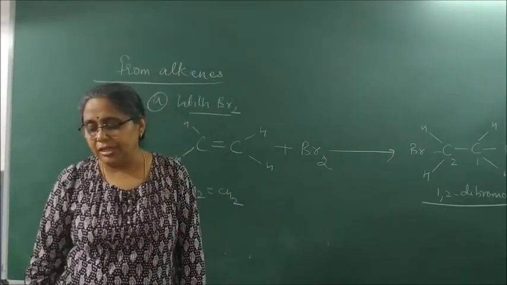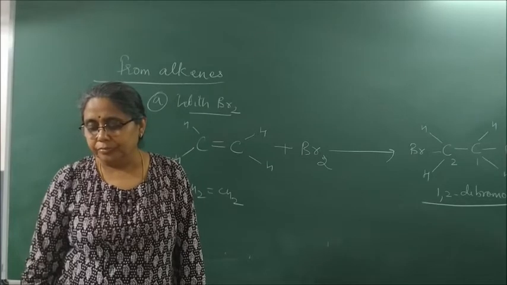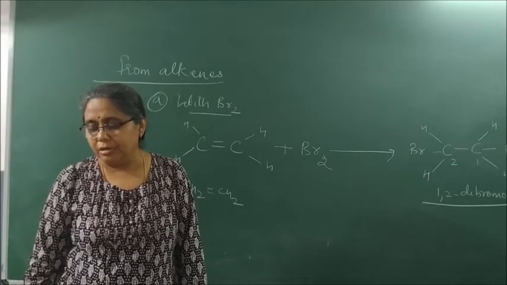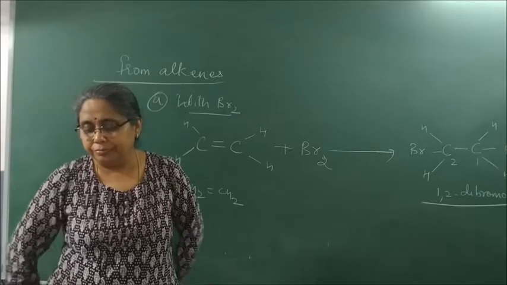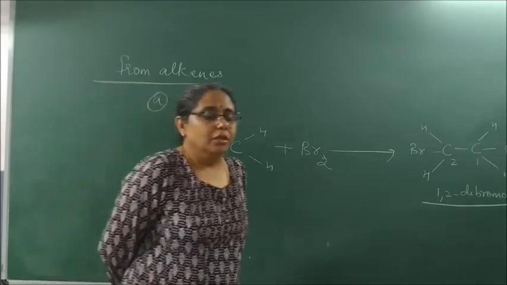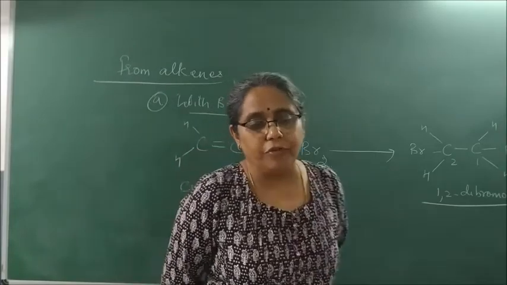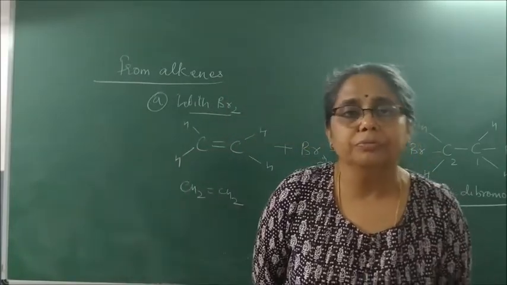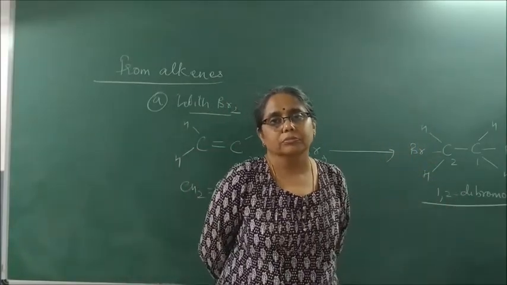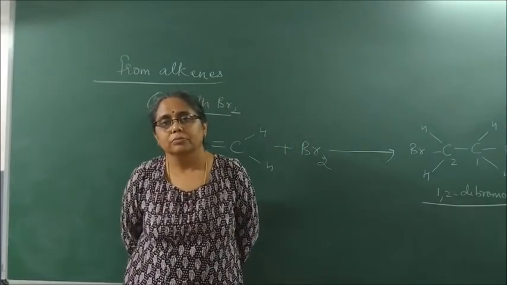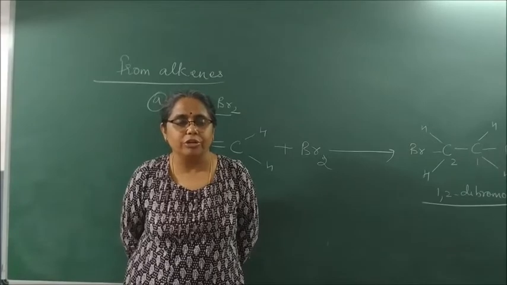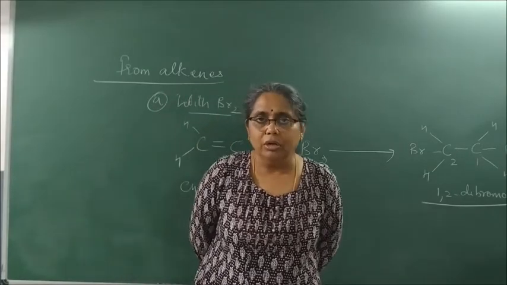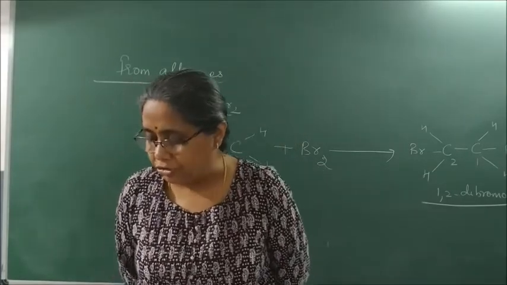This is the test for detection of double bond in a molecule, or a test of unsaturation.